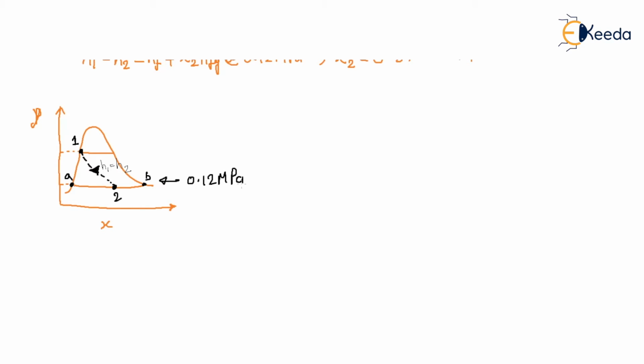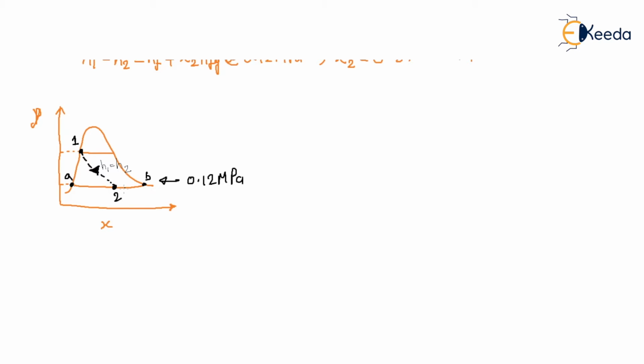So the exit from the capillary tube is in the two phase region at 0.12 megapascal. The exit temperature must be a saturation temperature, so the temperature line is fixed. This temperature is the saturation temperature at this pressure. Why? Because this is the two phase region.